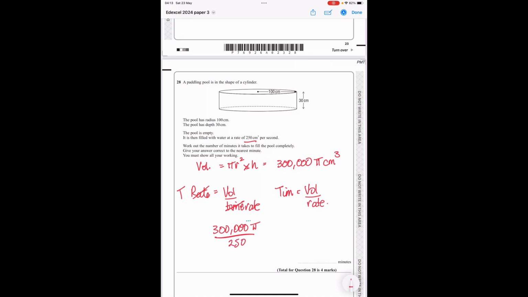If I put that into my calculator, it gives me 3769.9, and that's per second. The answer wants it in minutes. So we're going to divide that by 60 to get it into minutes, and we get 62.83, and it wants the answer to the nearest minute. So that's going to be 63 minutes.